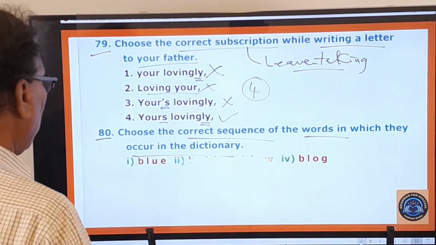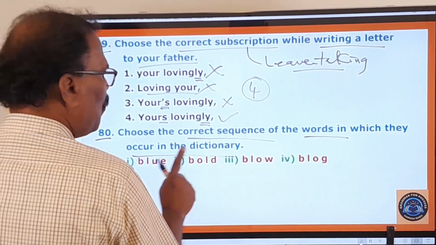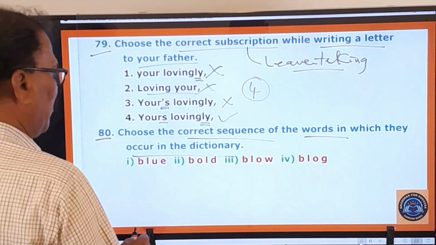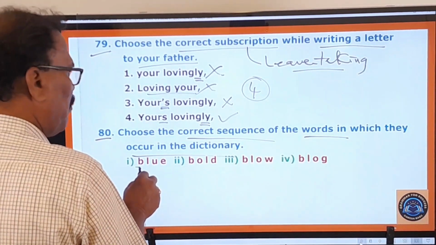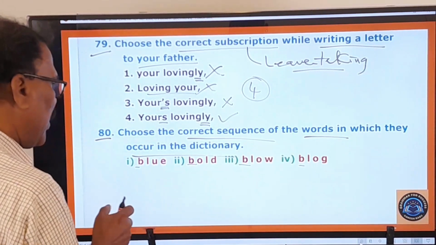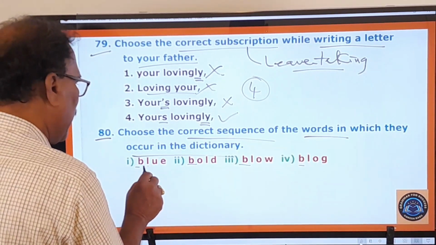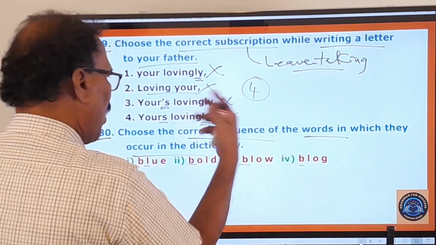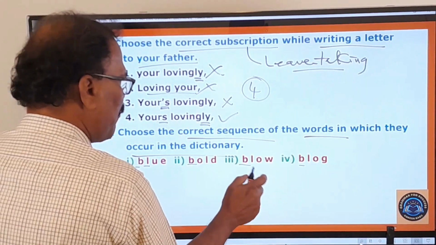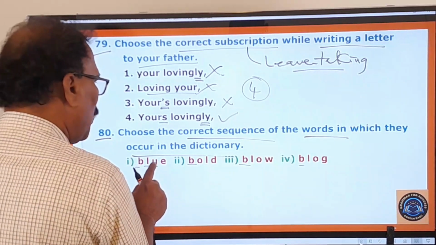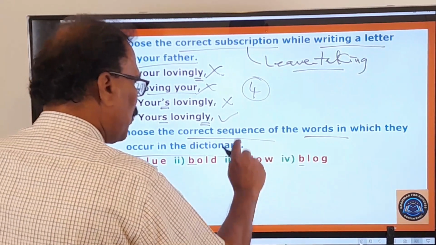And what are the words given here? Blue, bold, blow, blog. So all the words are beginning with B. Okay, B, B, B, B. And here strangely, L is also there, BL. And here BL, because O comes after L, that's why you put it aside. So here BL, BL. So here BLU is there. U comes after O, therefore you put it aside.